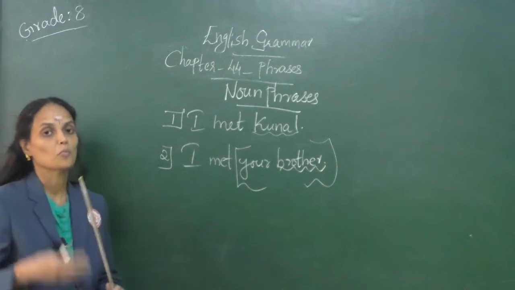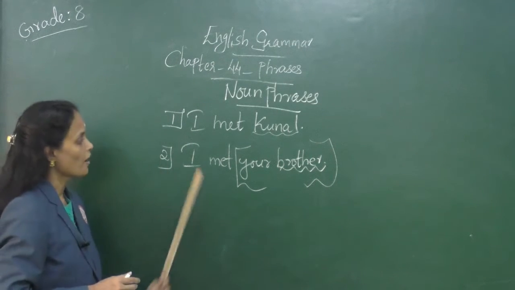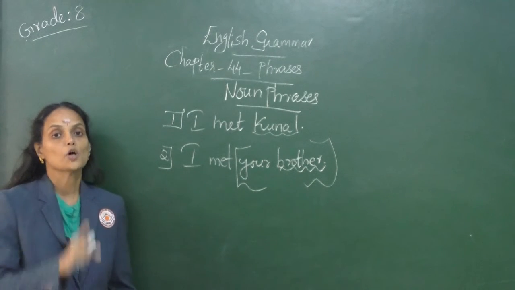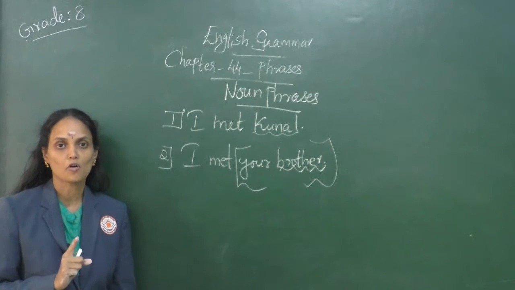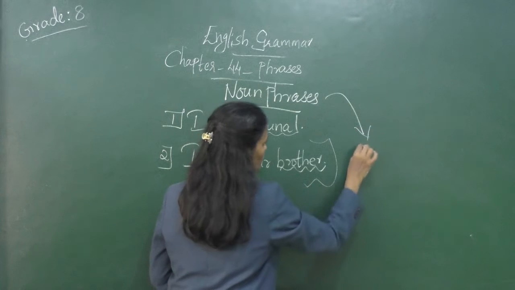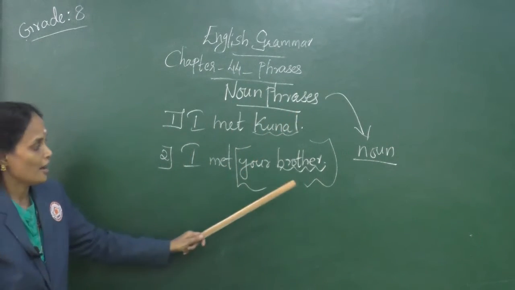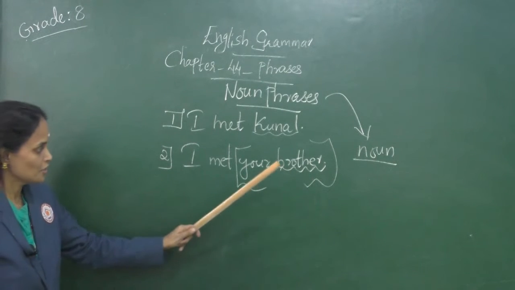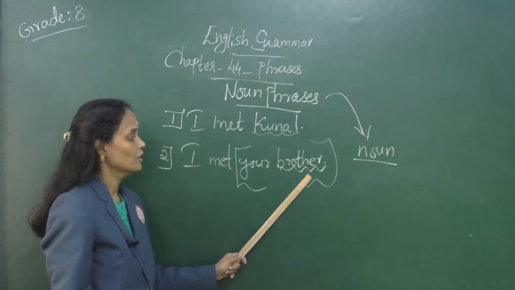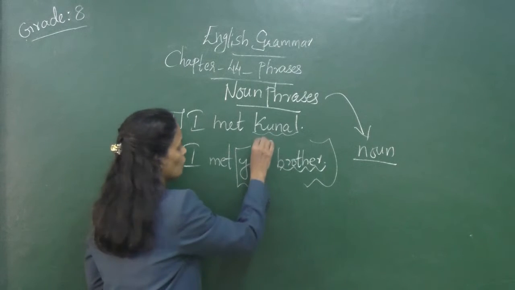Now let me tell you what a noun phrase is. A noun phrase is an incomplete part of a sentence which always consists of a noun. Hence, it is called a noun phrase. Your brother is the phrase here that consists of a common noun, brother.